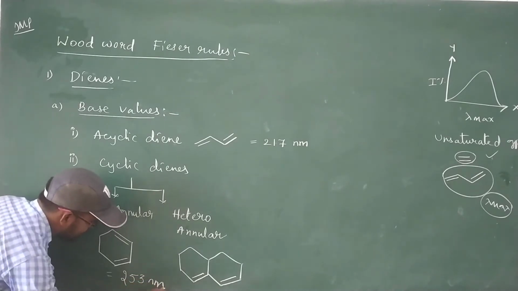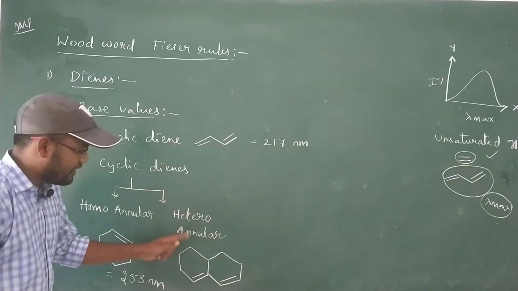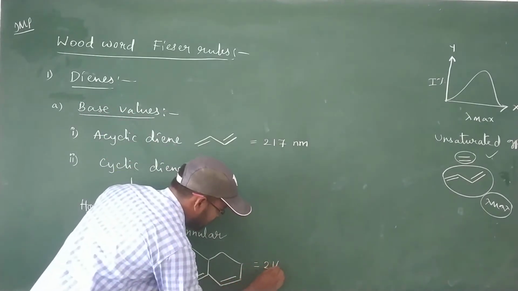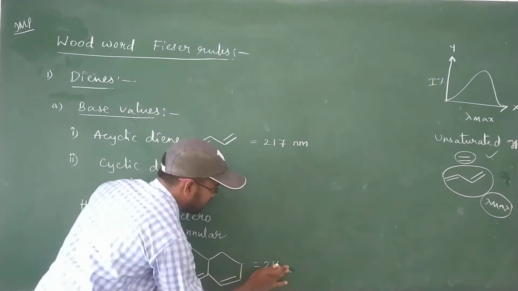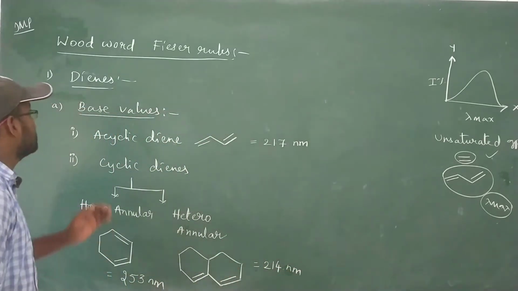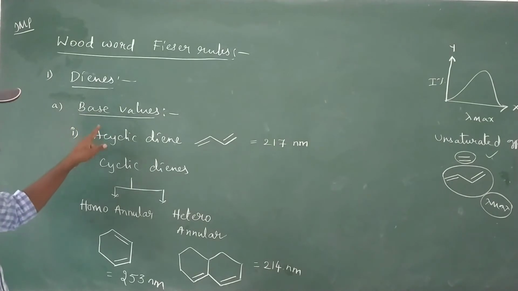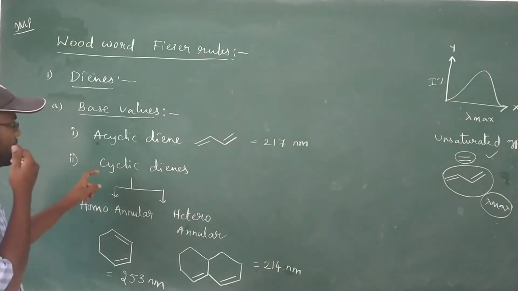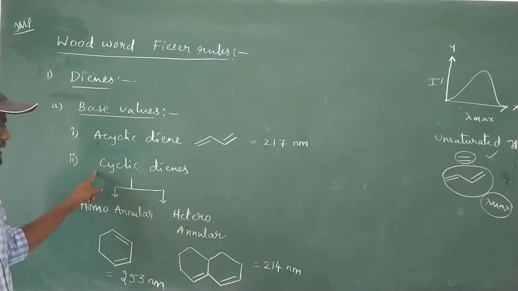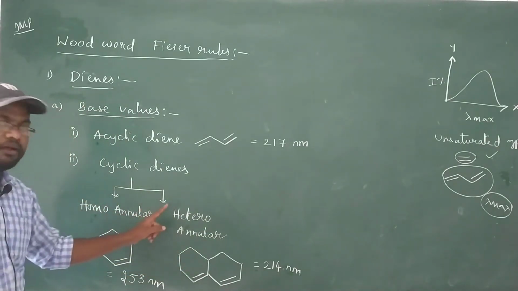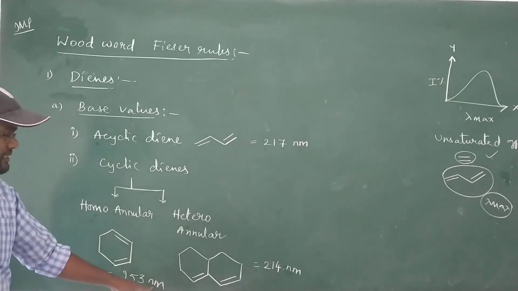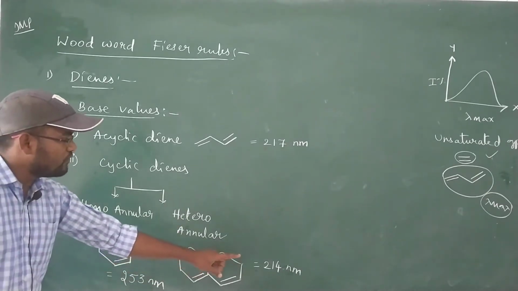Each heteroannular diene has a base value of 214 nanometers. So for dienes, the base values are: acyclic open chain 217 nanometers, homoannular 253 nanometers, and heteroannular 214 nanometers.